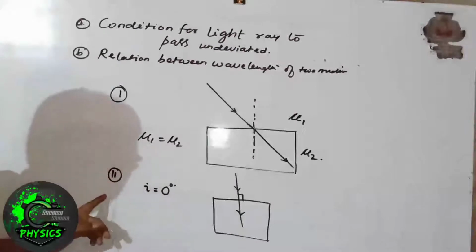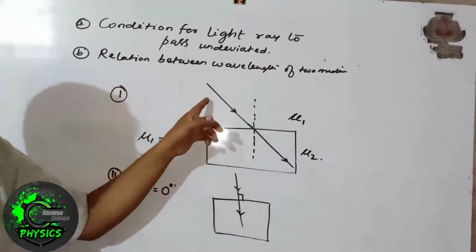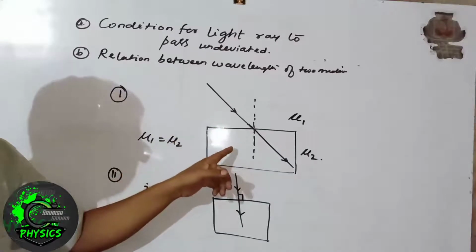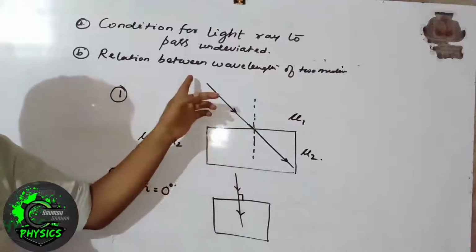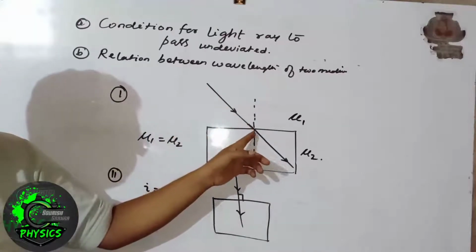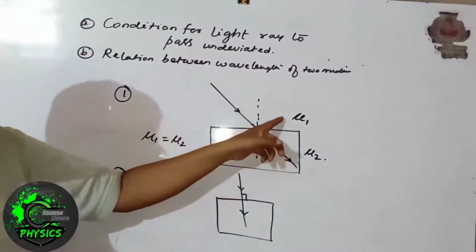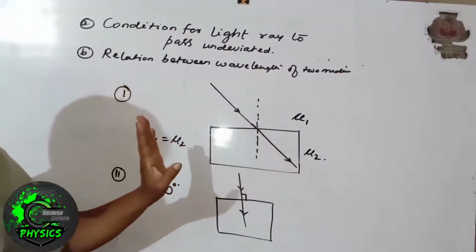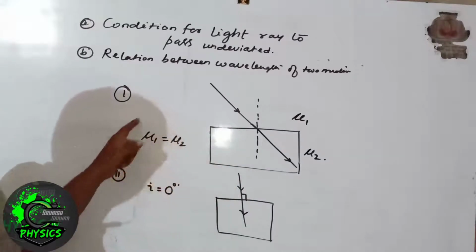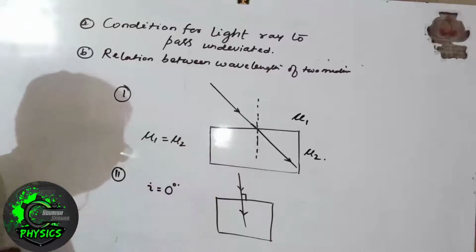You can see these two diagrams. In the first diagram, a light ray is passing from one transparent medium to another transparent medium, but there is no deviation. The path of the incident light ray and the path of the refracted light ray are the same. It is possible when the speed of light in both of these two mediums is the same, which is possible only when the refractive indices of these two mediums are the same.